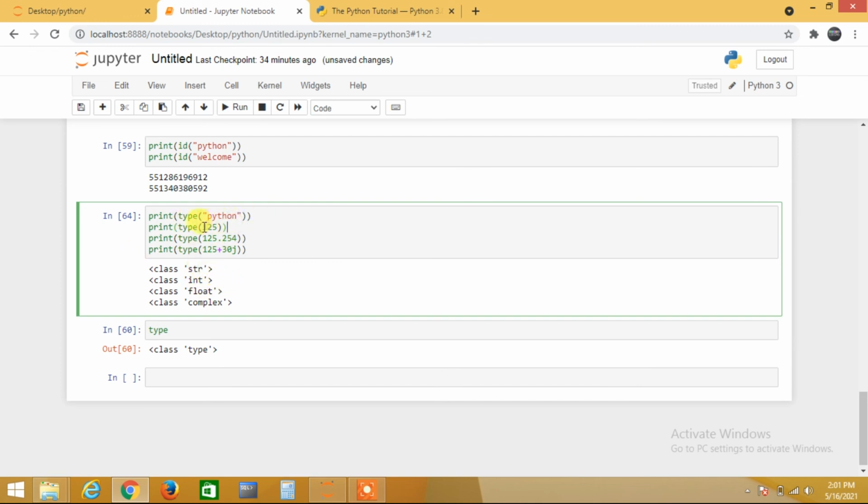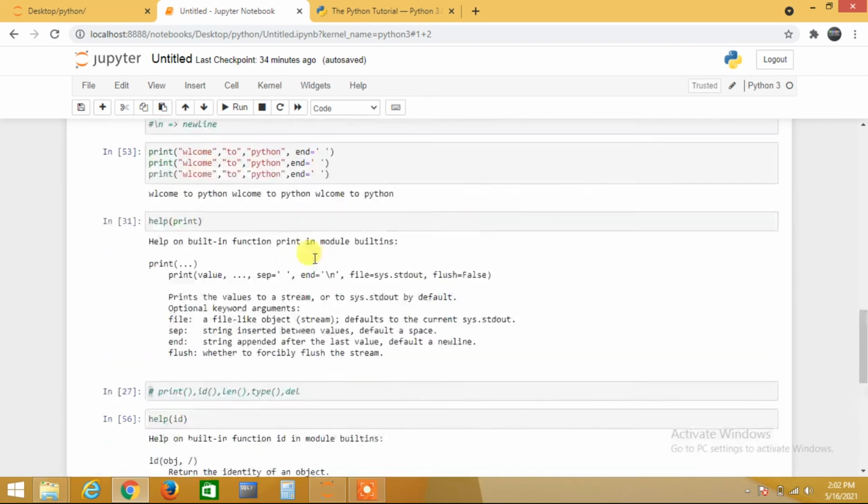If you see, this is a number, right? So it is telling it is integer. When I say this is a point, after the point there is some value, right? 2 5 4, it is treated as a floating point, like it is a float value. So it will treat it as a float value. Okay, when you go here, it is a j, right? So it is j in the form of a complex value. So this is complex, right? This is the main idea.